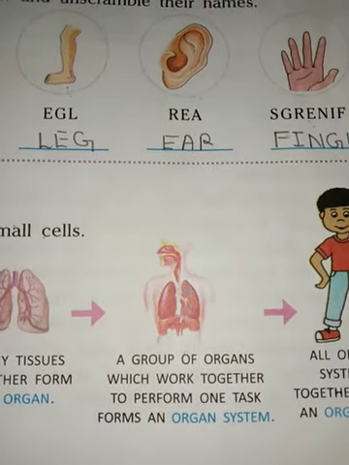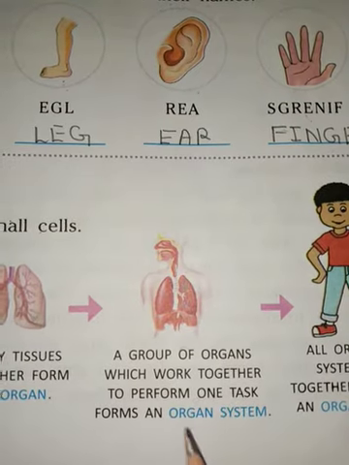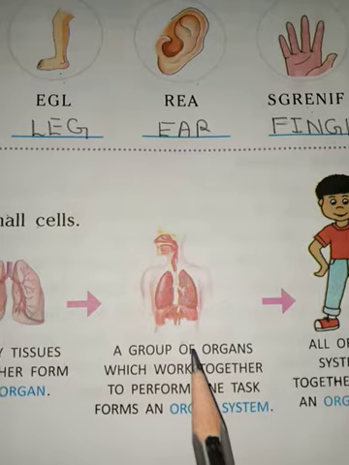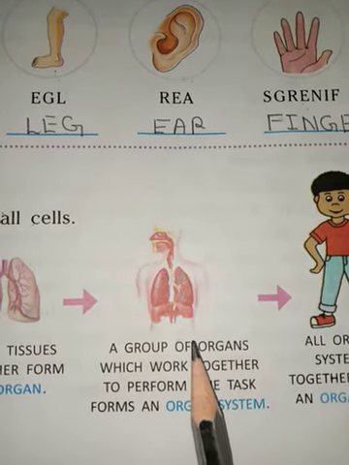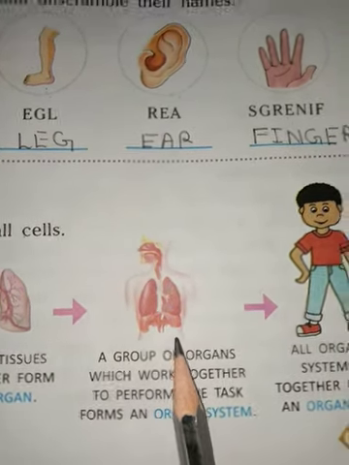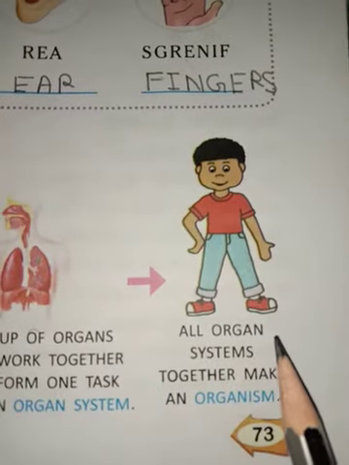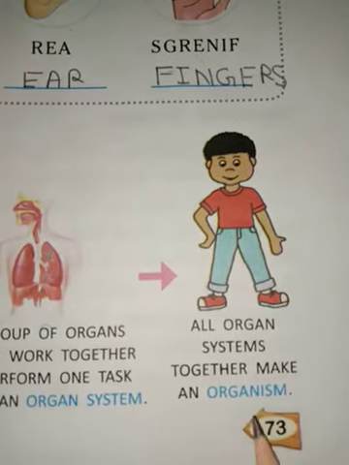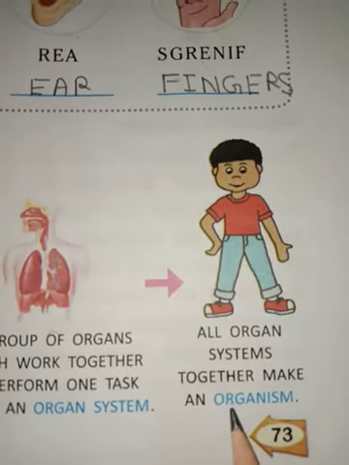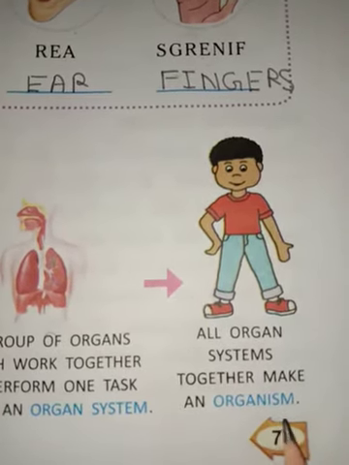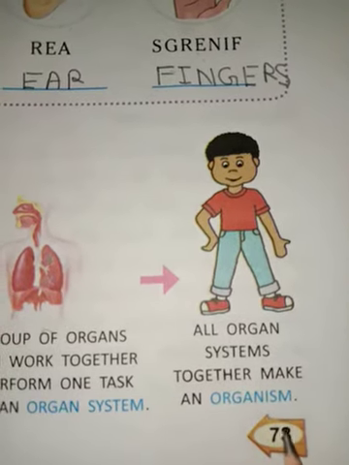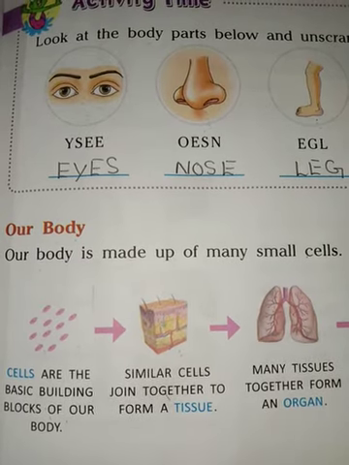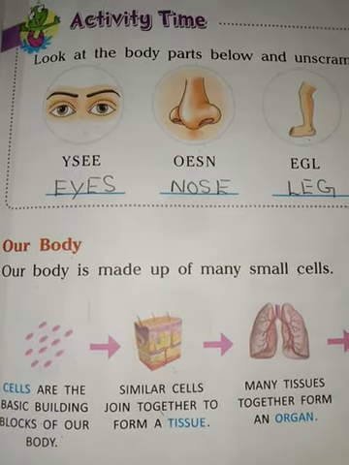Now, student, organs form a group that is called an organ system. A single organ system performs a particular work. Okay. Now, fifth, all organ systems together make an organism. All the organ systems are organized in a systematic way and form an organism. So student, through this our body performs all the functions well.